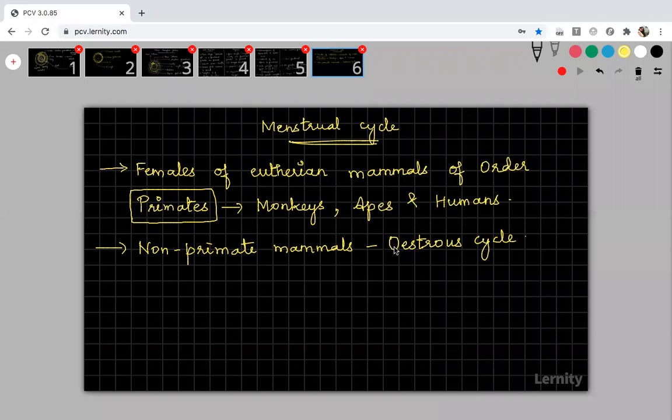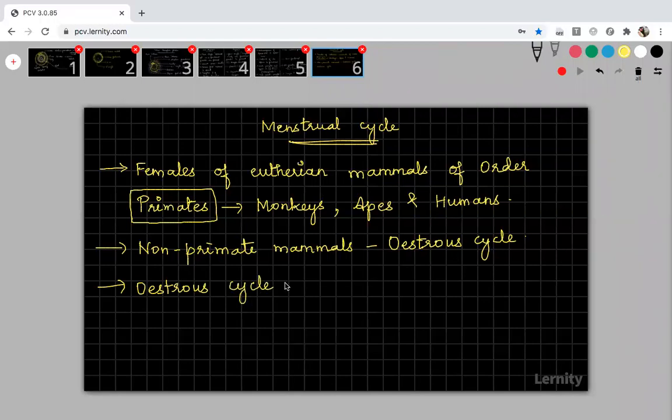Okay, you know about the estrous cycle already, we discussed this estrous cycle a lot in the first chapter. Those who didn't attend the first chapter class, please note down.